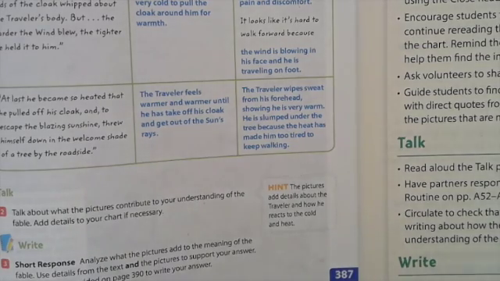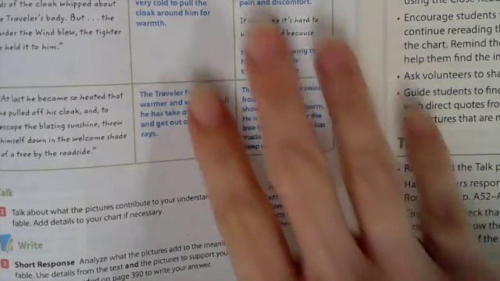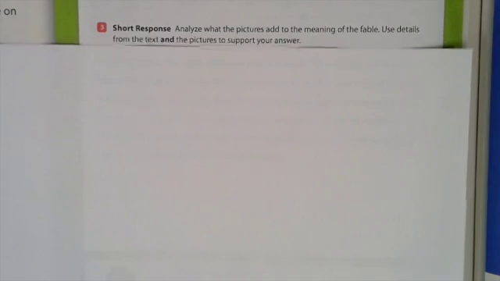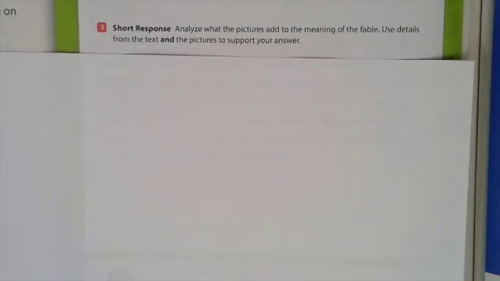Now we're going to analyze what the picture adds to the meaning of the fable, and we're going to use details from the text and the picture to support our answer. So we're going to take what we have here in our chart and write it in a paragraph format on page 390. So this is a sample answer about how the text and the picture support the meaning of the fable, how the text supports the picture and the picture supports the text. Your answer does not have to be exactly like this sample answer, but it should be somewhat similar.